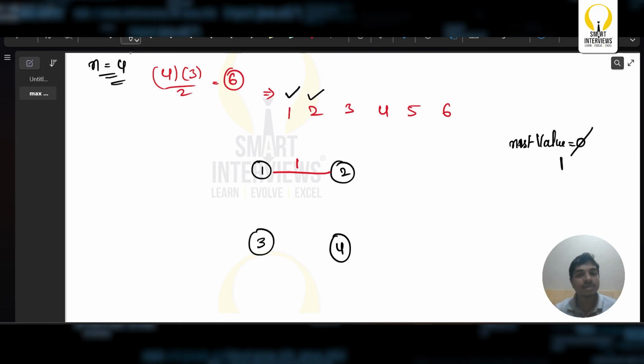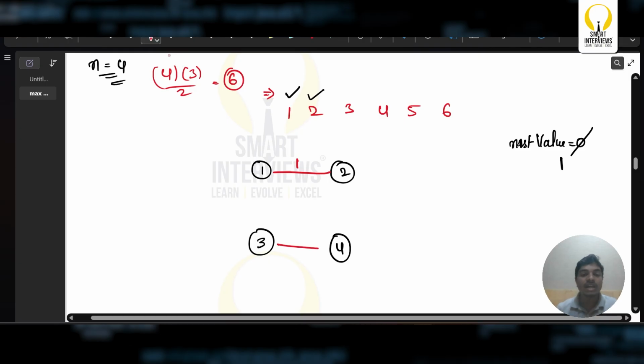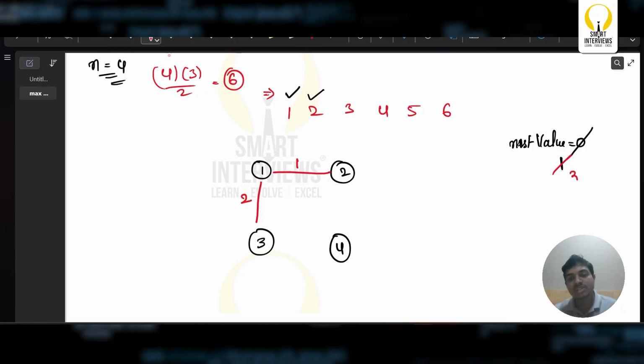If I take 2, basically this could be something like that. Either this could be this, or else this, or else this, or else this. Anything is fine. Is this forming a cycle? No, it is not forming a cycle. I can take 2 over here. Now this value is going to be 2 plus 1, which is equal to 3.